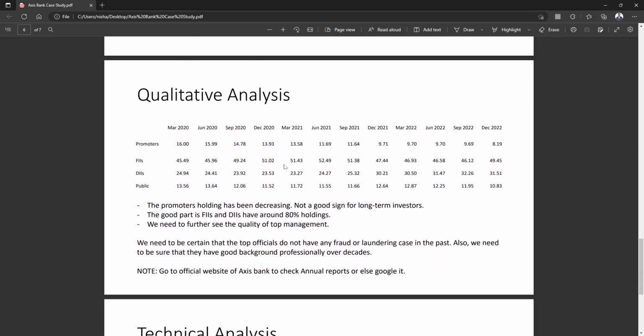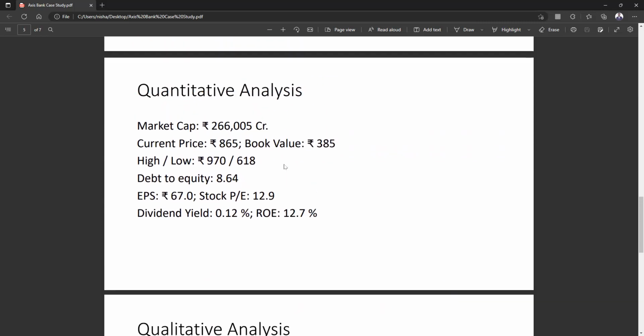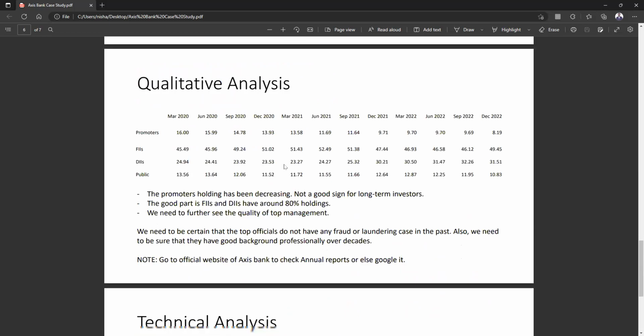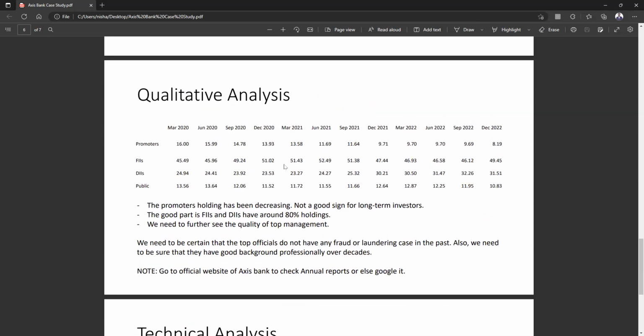Coming to the qualitative analysis, so we have over here holdings data. So the promoter holding has been decreasing, as we can see here. It was, in the March quarter, around 16%. So within around 2 years, it has come down to 8%. So this is really not a good sign.